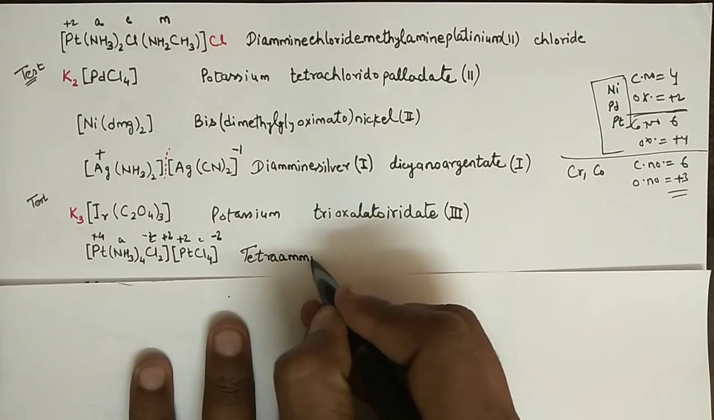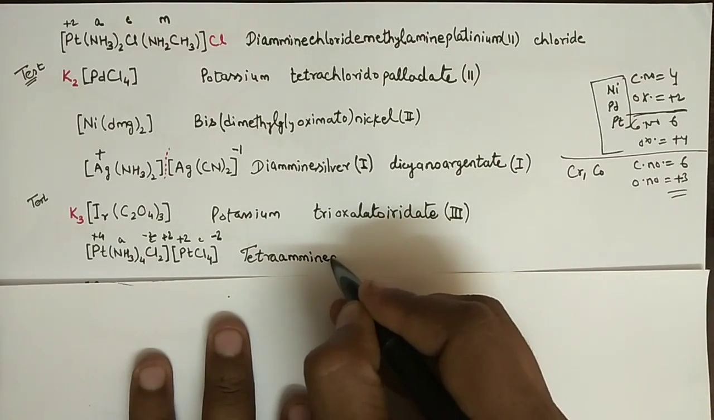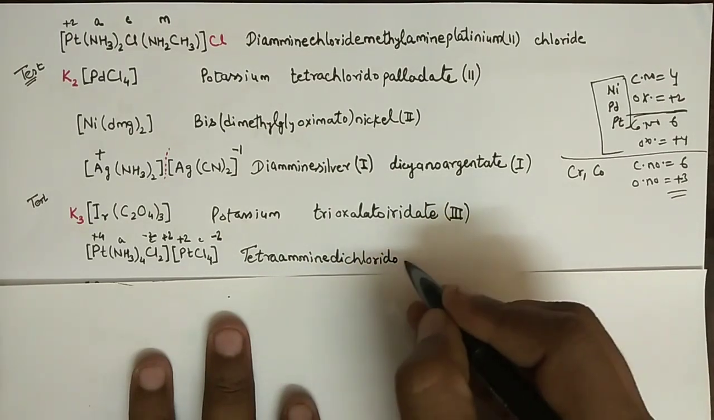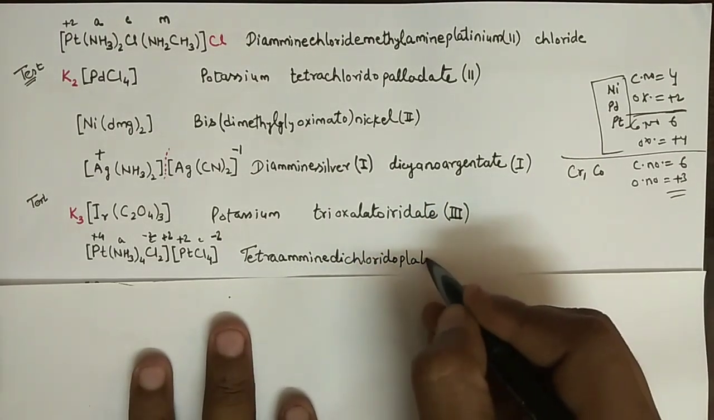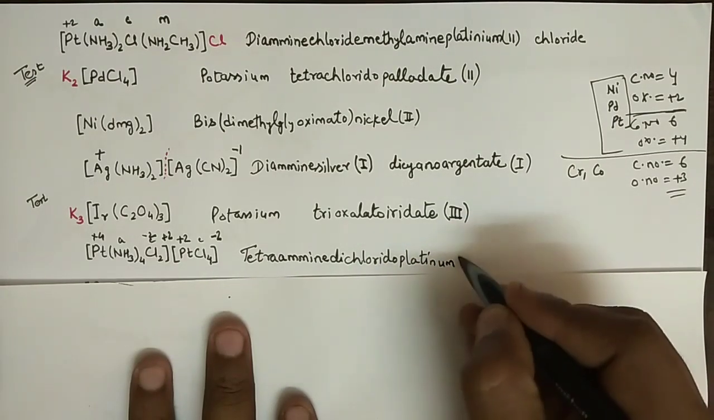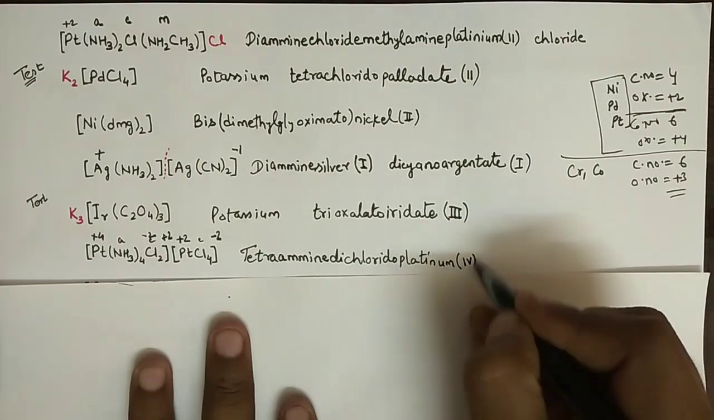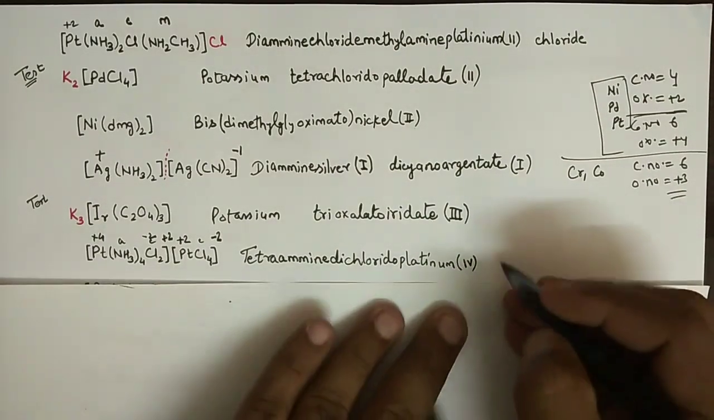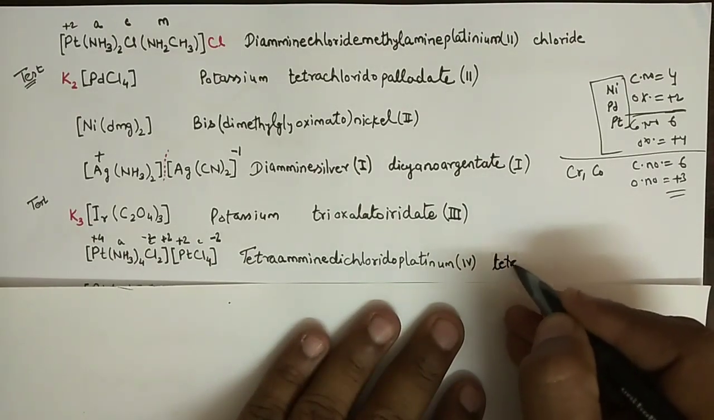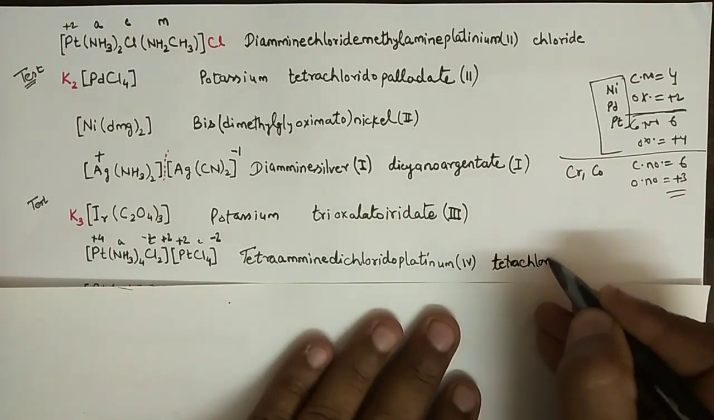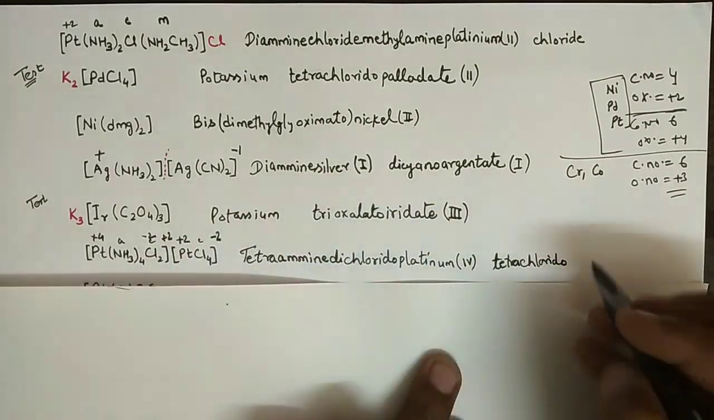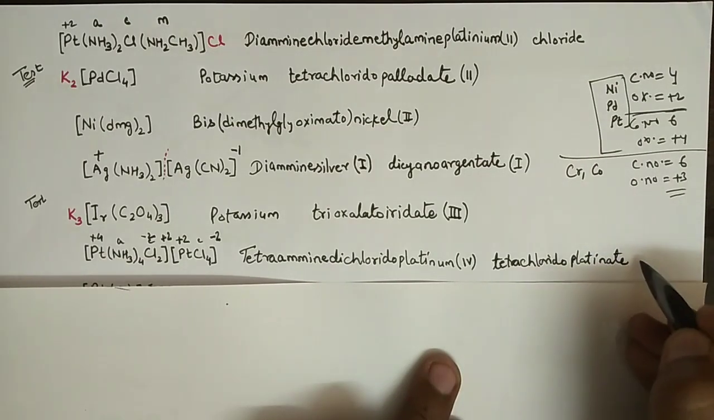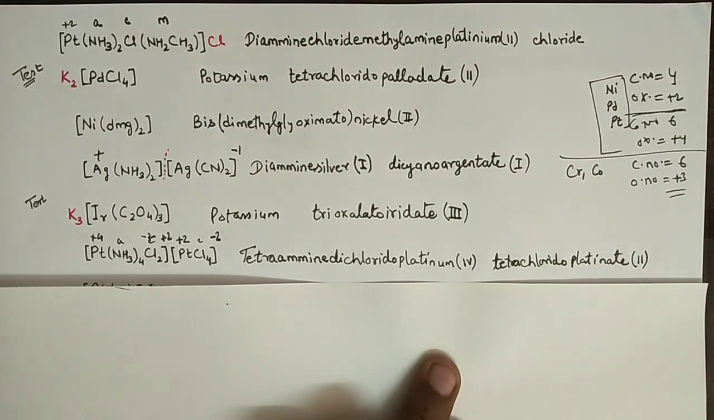Tetraammine dichlorido platinum, in brackets you will write Roman 4, right? Then a gap, after that we will write tetrachlorido platinate with its oxidation number 2, right?